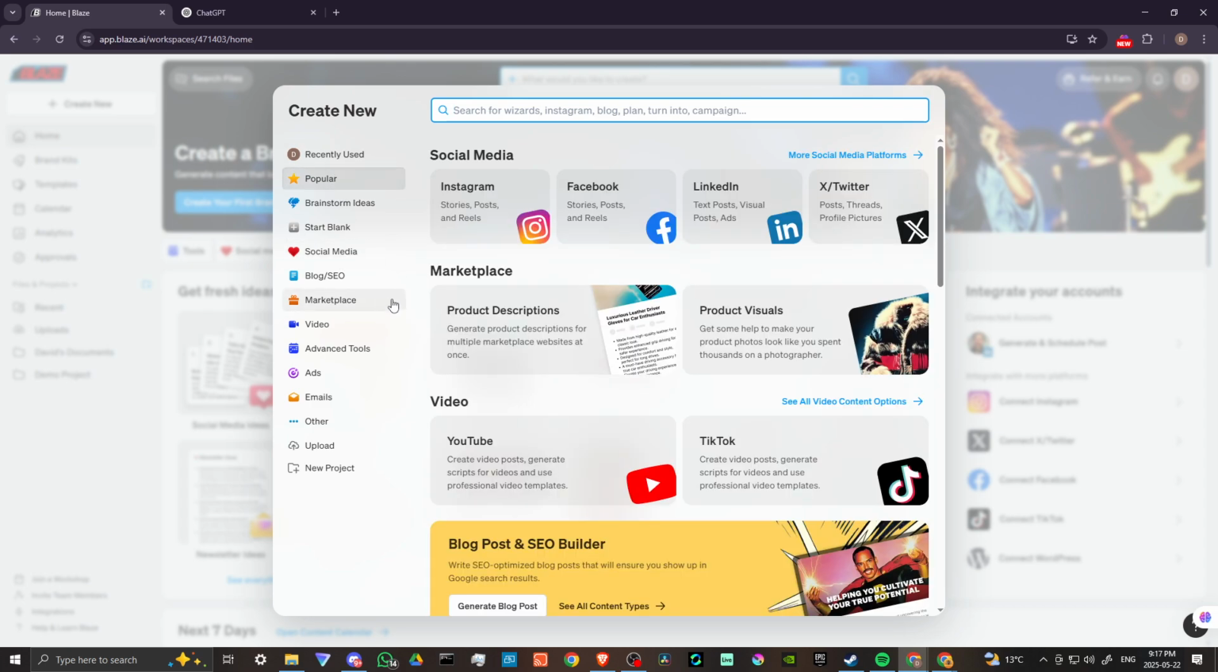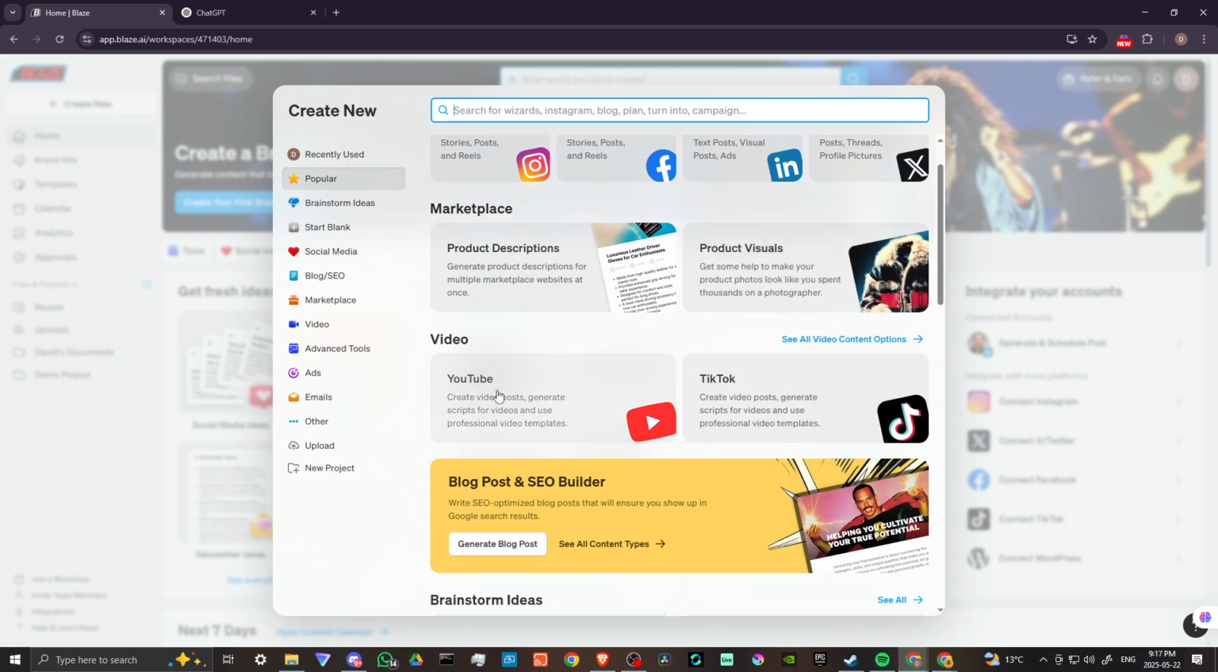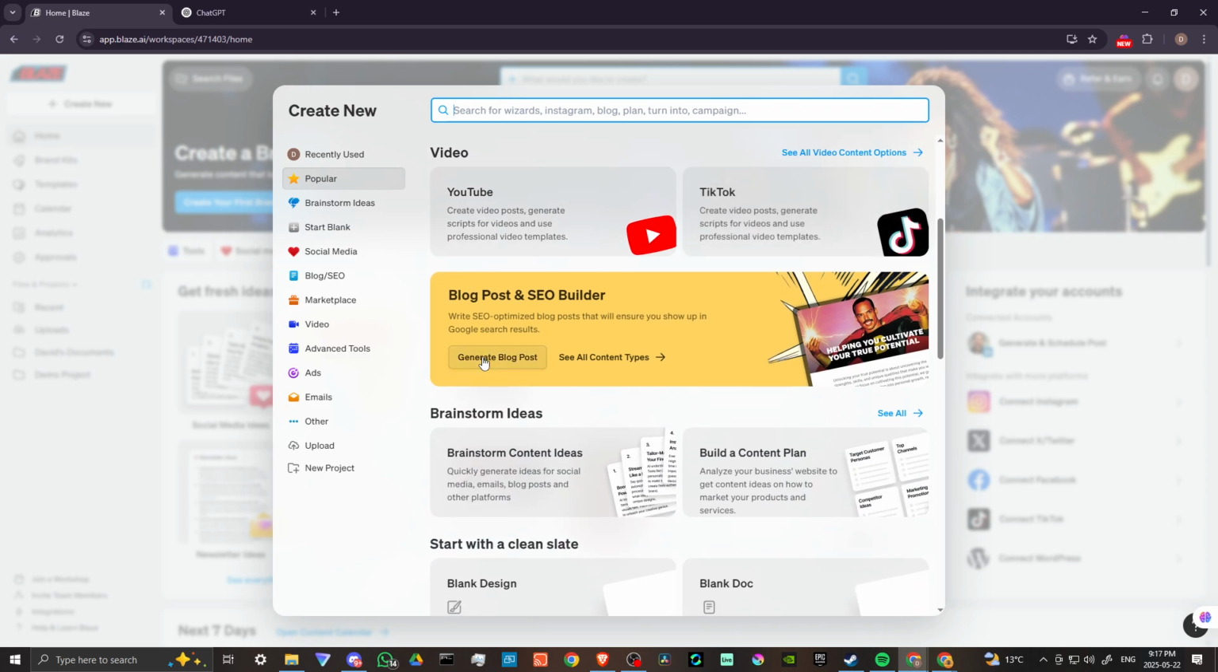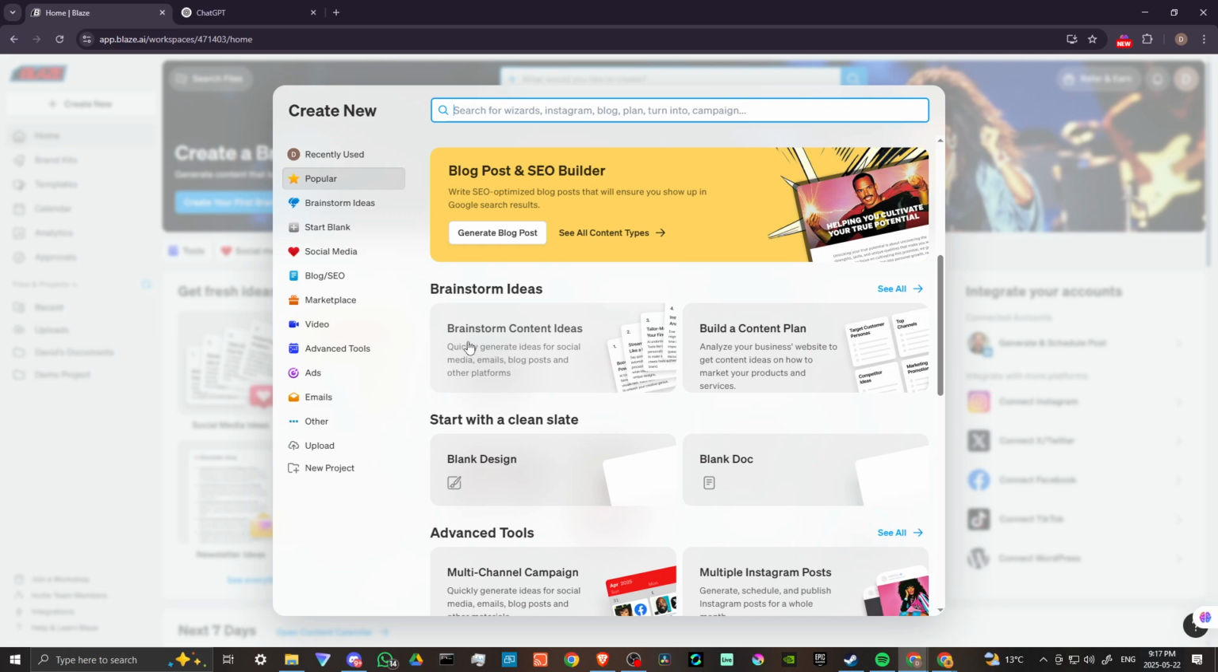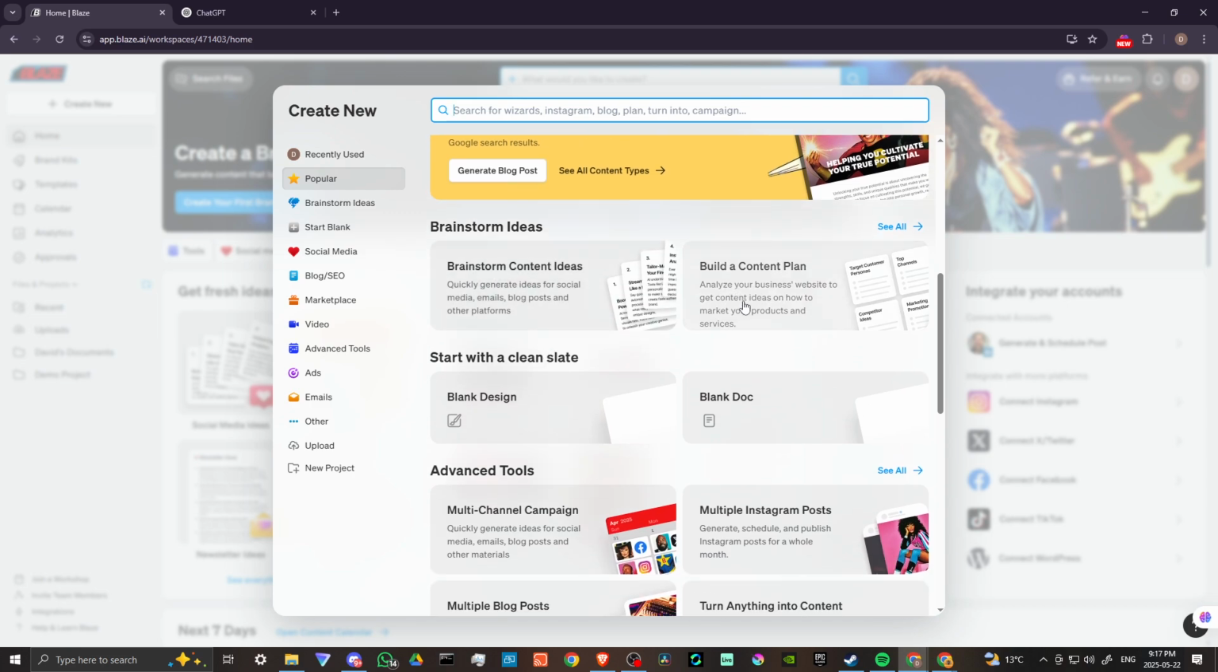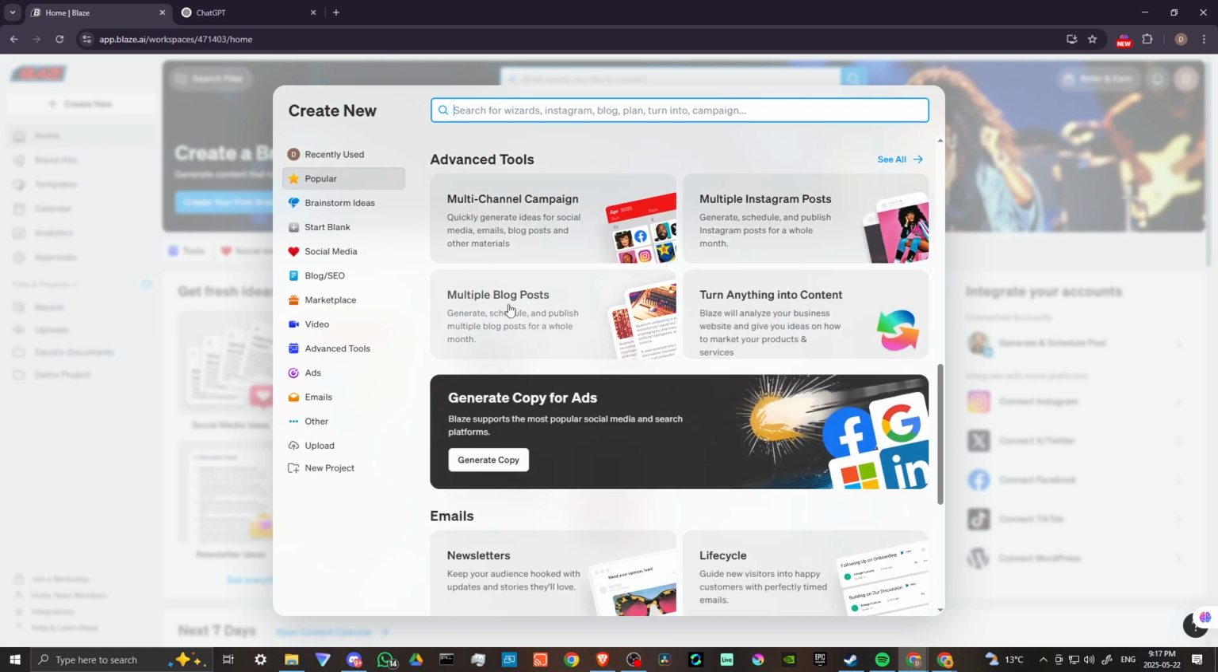So we have social media posts that you can create. You can create product descriptions. You can create visuals as well. You can create video posts, generating scripts for videos for TikTok. You can generate blog posts. You can brainstorm content ideas. You can build a content plan, analyze your business website to get content ideas on how to market your products and services. You can manage blog posts.